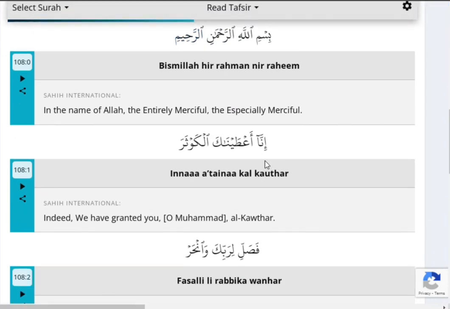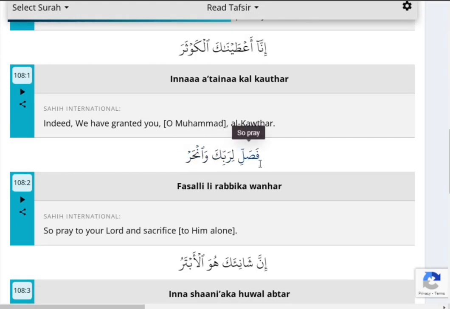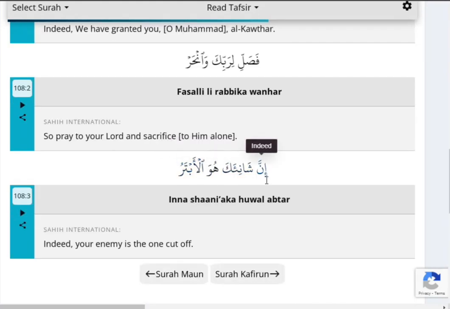Bismillahirrahmanirrahim. Inna a'tainakal kawthar. Fasalli li rabbika wanhar. Inna shani'aka huwal abtar.